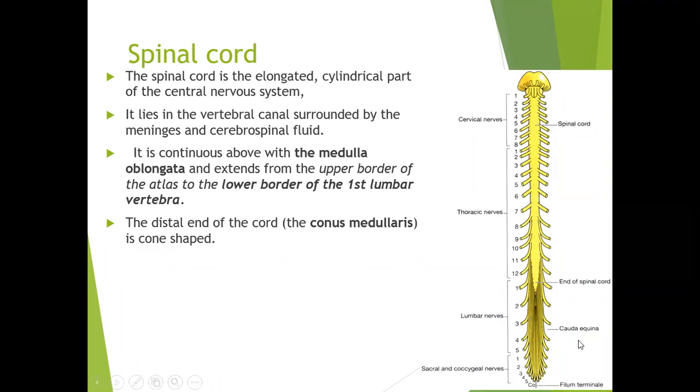That's why it is called the cauda equina. Cauda means tail, equina means horse. So all these are nerve fibers which run down to here, then come out and supply different parts of the body, different muscles. It looks like the tail of a horse, that's why it is called the cauda equina.